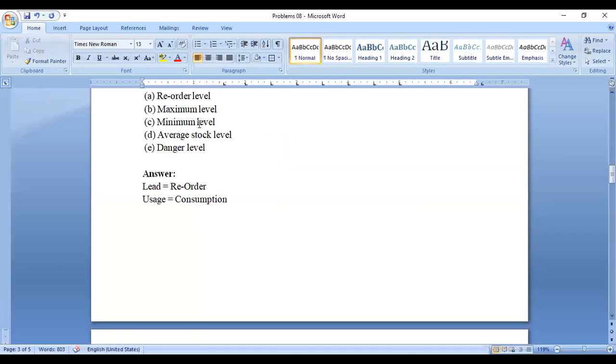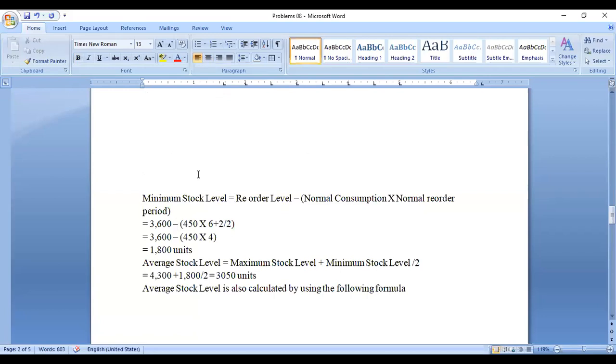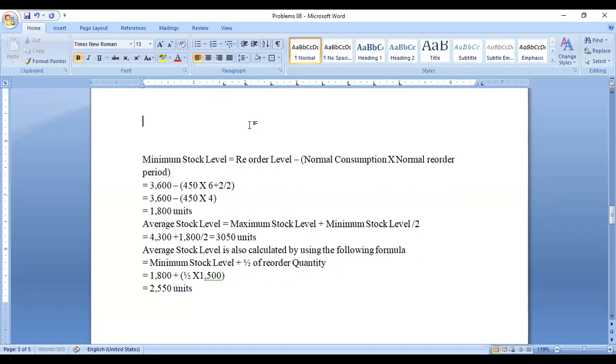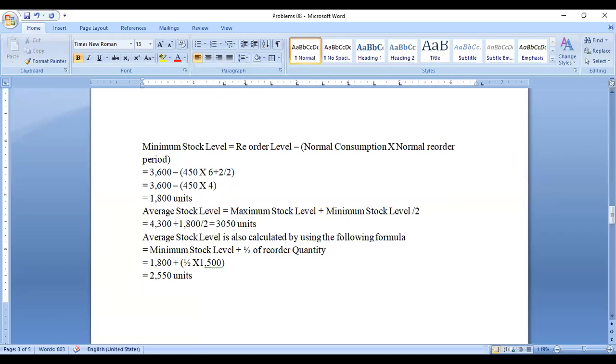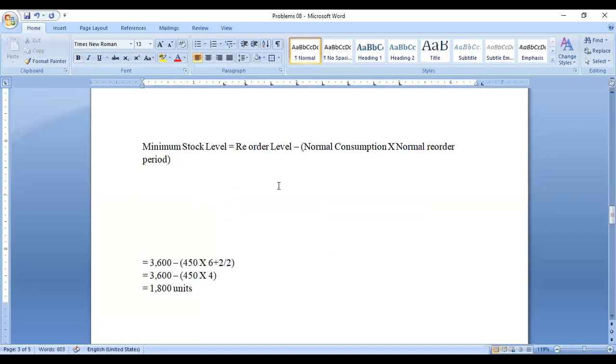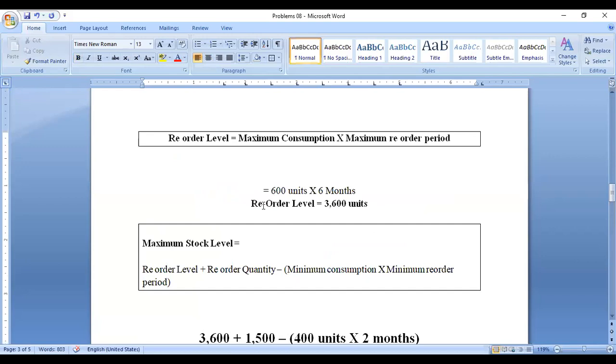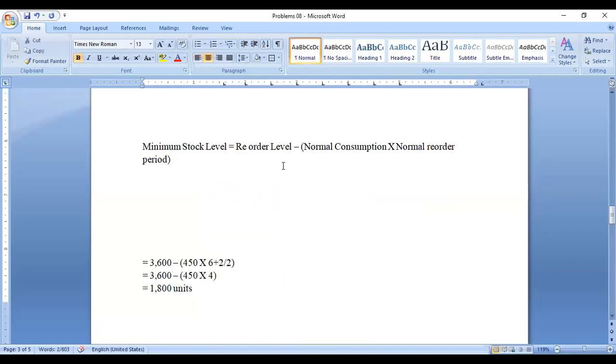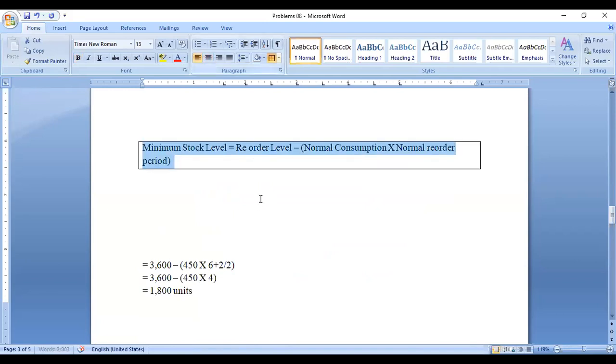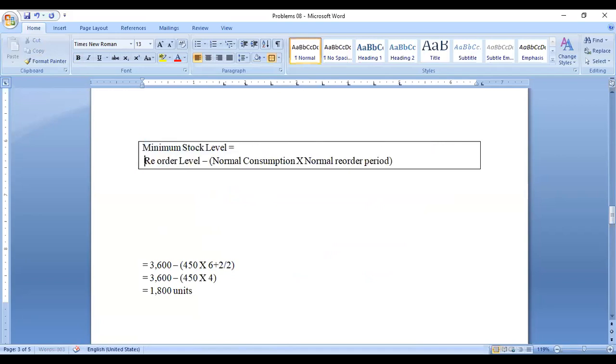The third one is we have to calculate the minimum level. What is the formula for the minimum level? Minimum stock level is equal to reorder level minus normal consumption into normal reorder period. This is the formula for calculation of minimum stock level: reorder level minus normal consumption into normal reorder period.